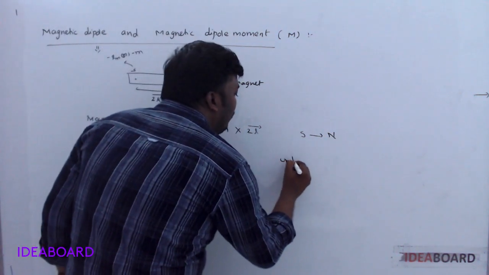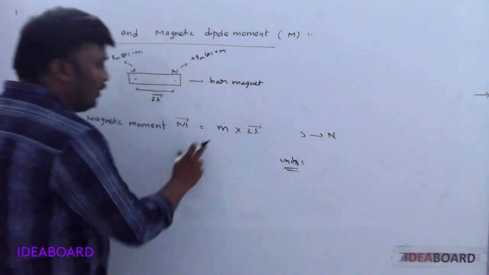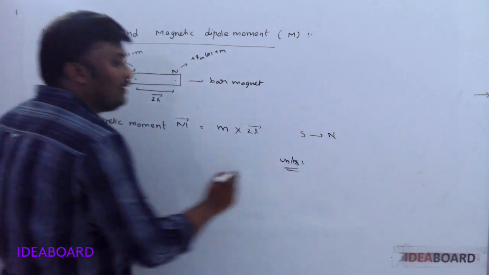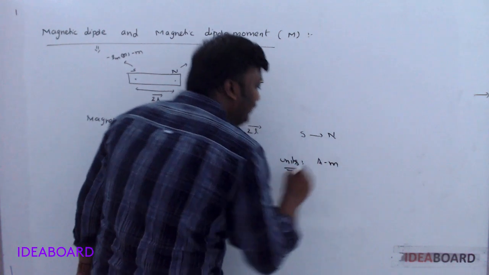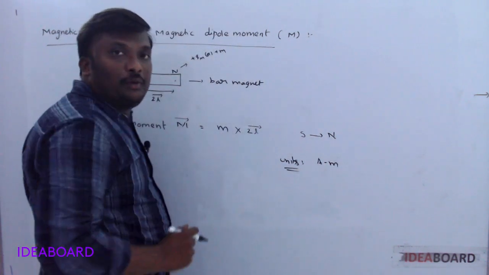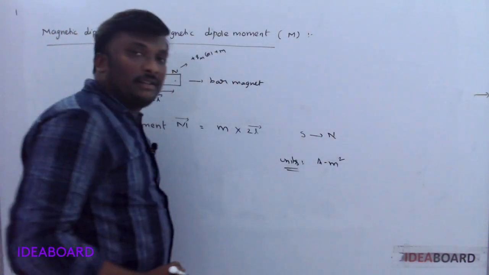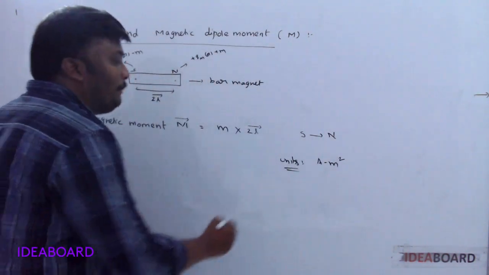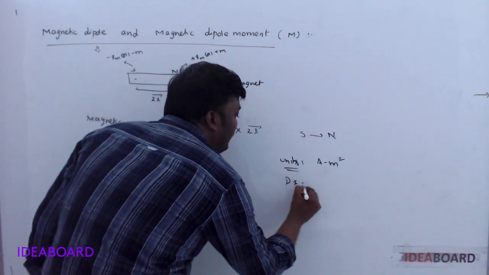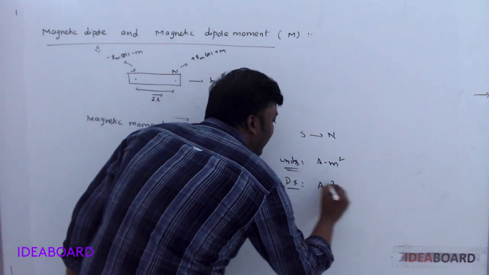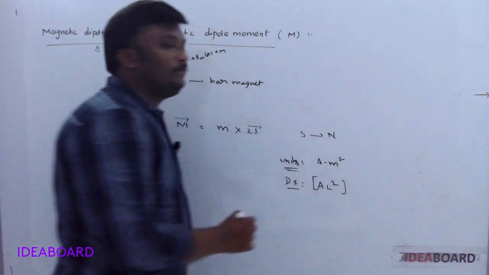The units of capital M: the units of pole strength are ampere meter, and length units are meter. So meter into meter, ampere meter square. So the units of magnetic moment are ampere meter square and its dimensional formula is A L square.